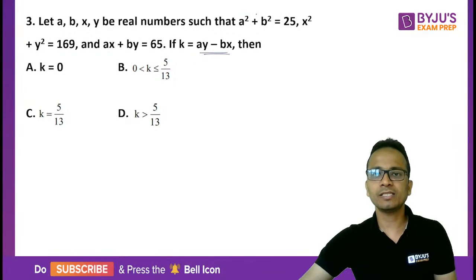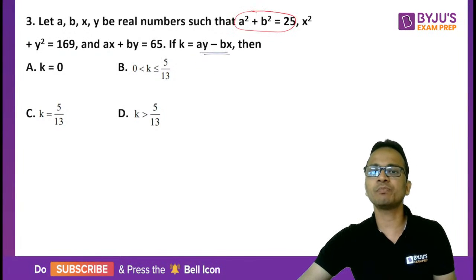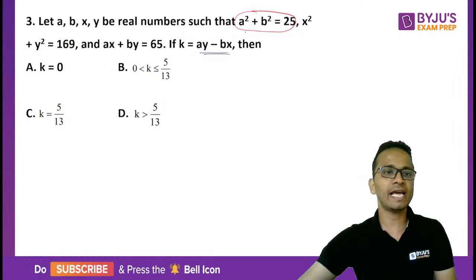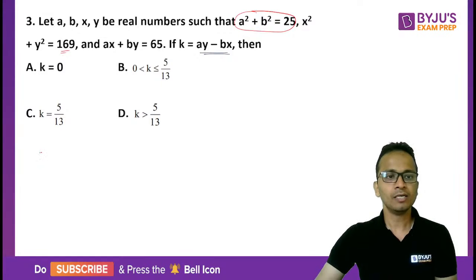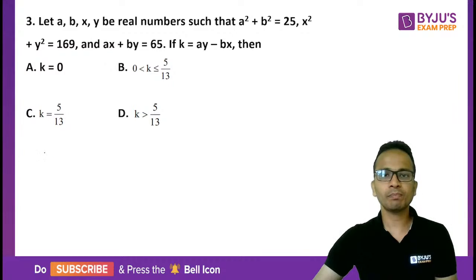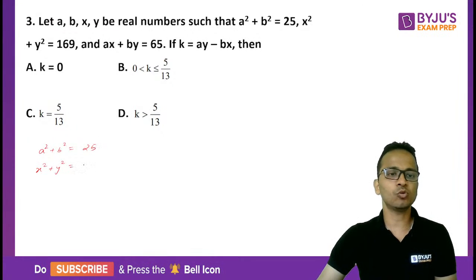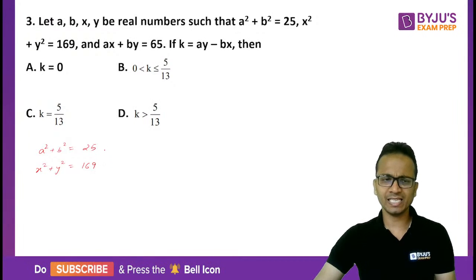Let's consider the equation a square plus b square equal to 25 as well as x square plus y square equals 169. Now 25 is 5 square, and 169 is 13 square.